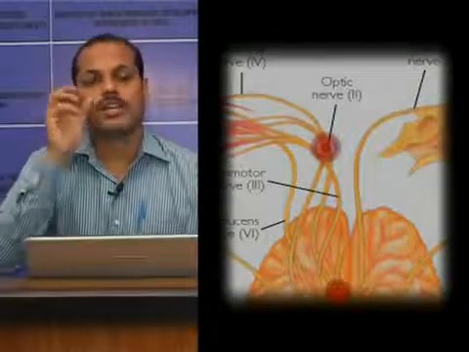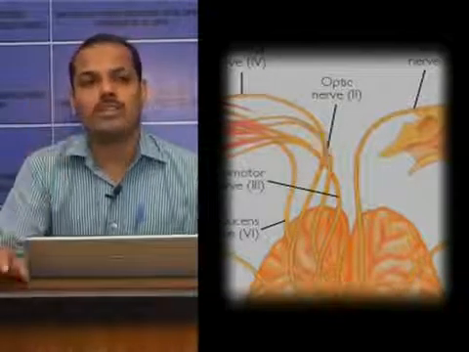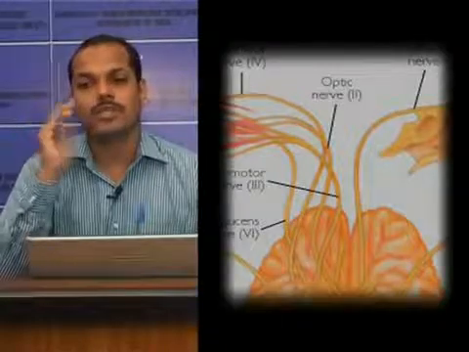The optic nerve enters the cranial cavity through the optic canal, and any lesion to this optic nerve leads to loss of light reflex and anopsia. So the second nerve is the optic nerve, that is the nerve of vision.